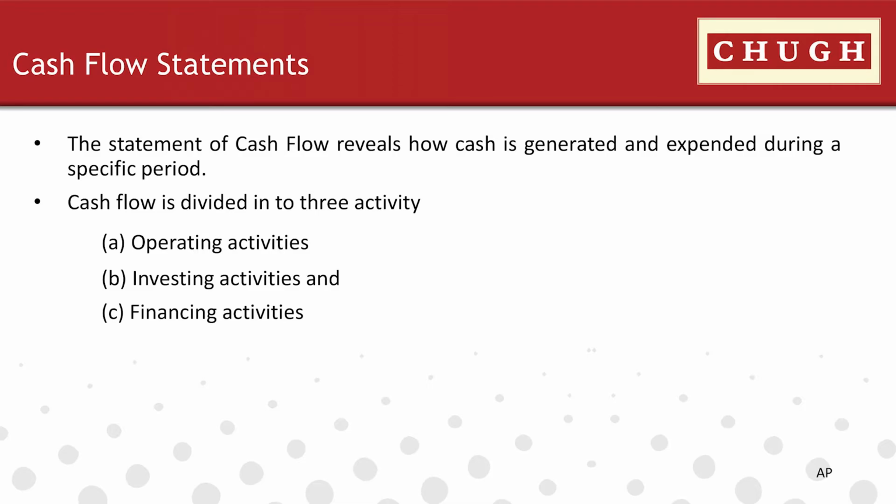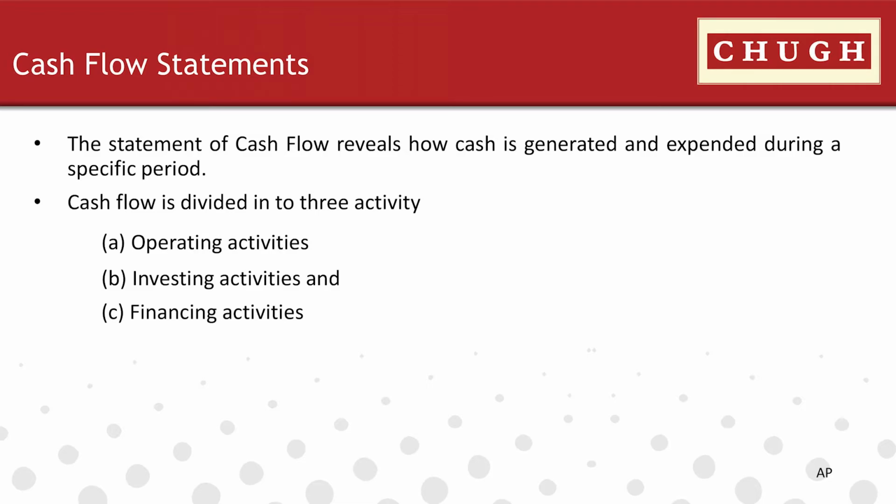After making all these adjustments, if positive, there is cash generated from operations. If negative, it is cash utilized in operating activity.